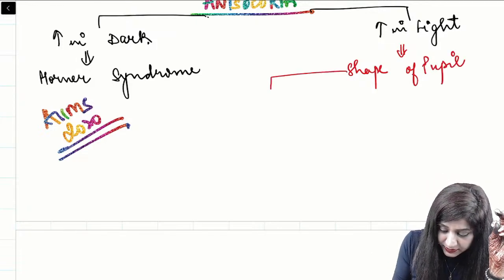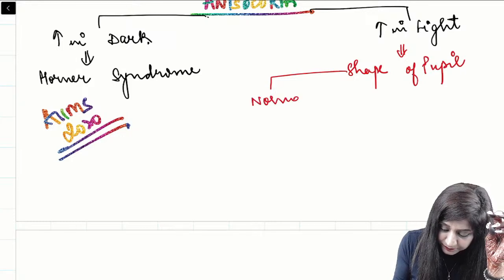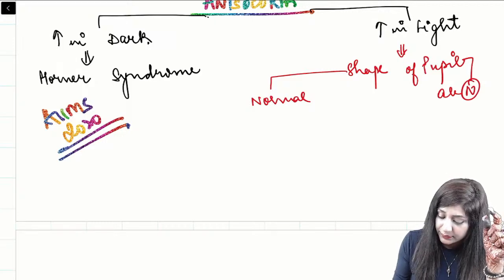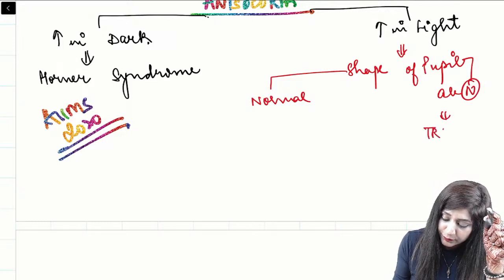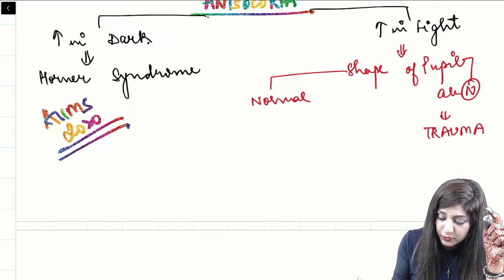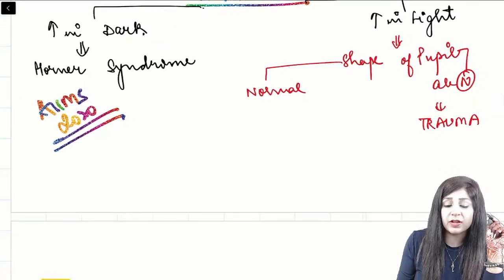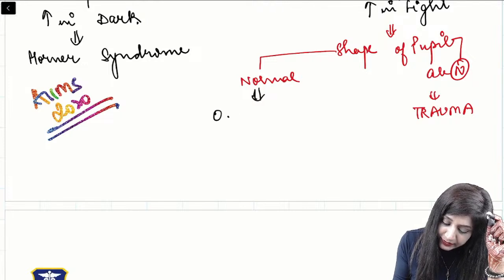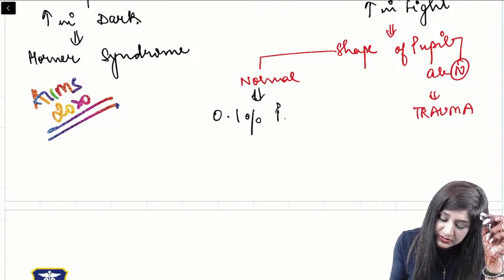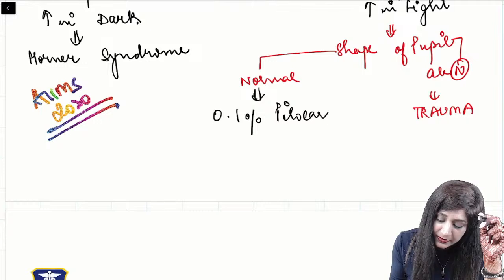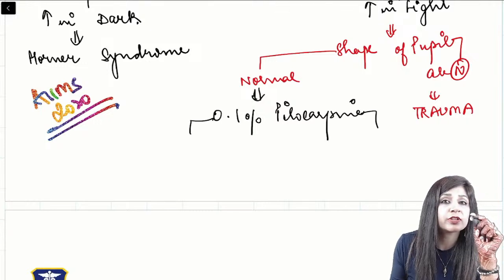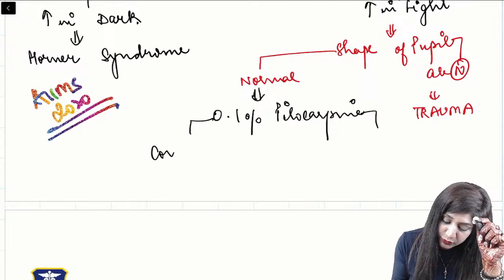There can be two things. It can be normal or it can be abnormal. If it is abnormal, then it can be a case of trauma. But if it is normal, then you will have to give a constricting agent. So we will give the 0.1% pilocarpine. This is the dilute pilocarpine, and after dilute pilocarpine you have to check for the constriction.